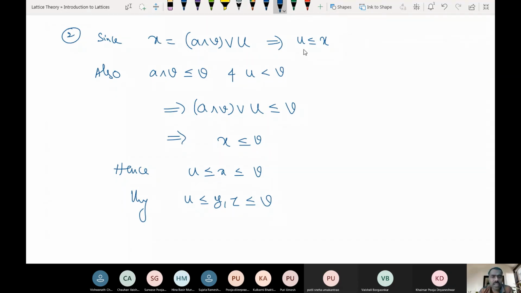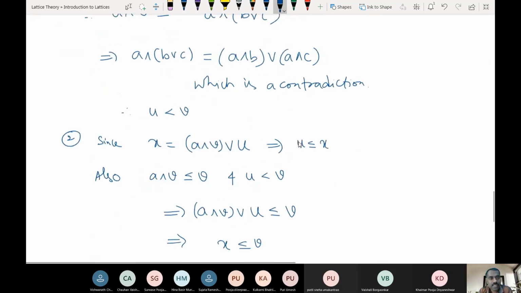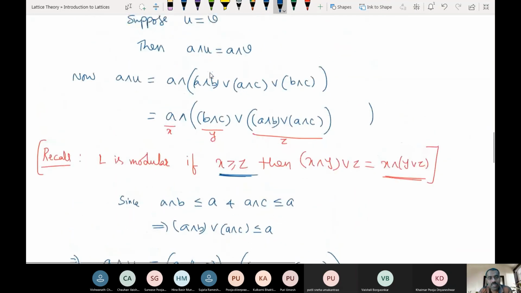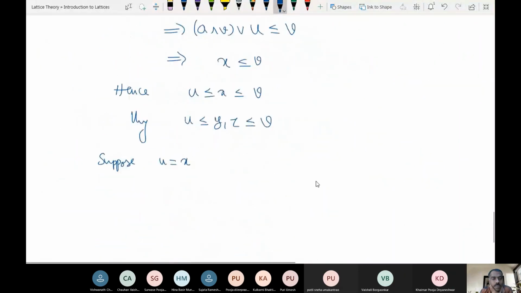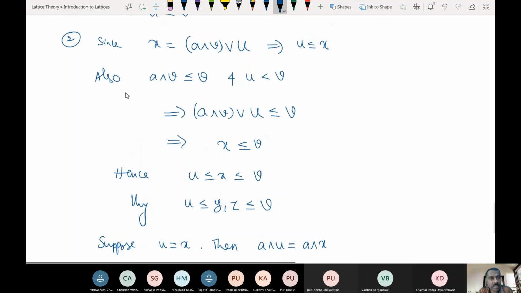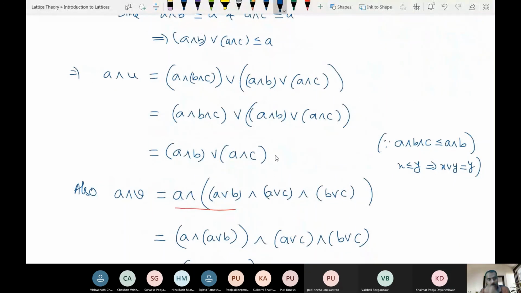Now we'll try to show that if at all U is equal to X, we should get a contradiction somewhere. So suppose U is equal to X. Then just like how we did here, if U is equal to V, then A meet U is equal to A meet V. So suppose U is equal to X, then obviously A meet U should be the same as A meet X. We already calculated A meet U, which is A meet B join A meet C.